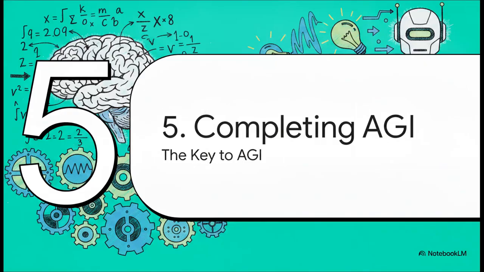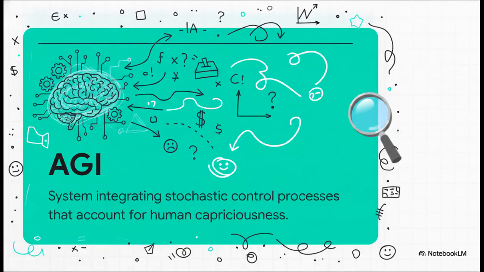Finally, Part 5, the key to completing AGI. So, how does this obscure macroeconomic control theory connect back to the future of AI? Well, we often tend to think of AGI, artificial general intelligence, as just endless, mind-boggling processing power. But true AGI won't just be about raw computing.